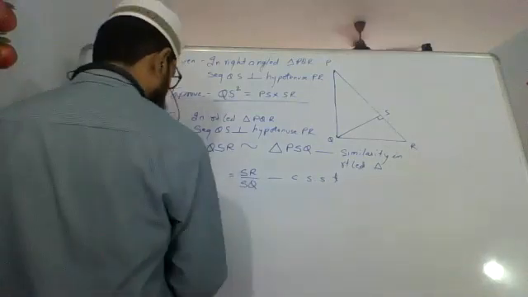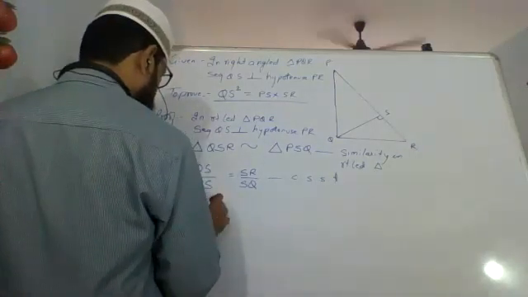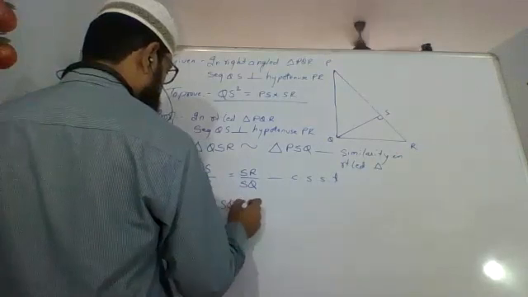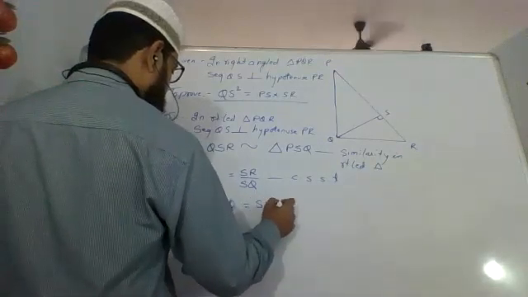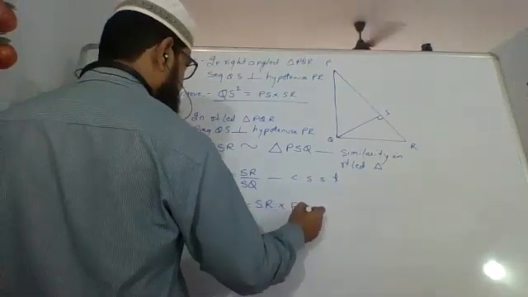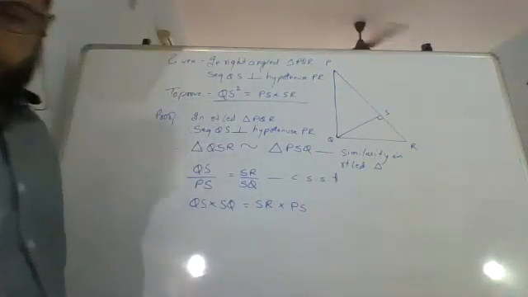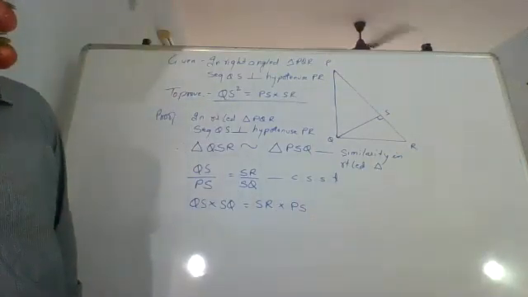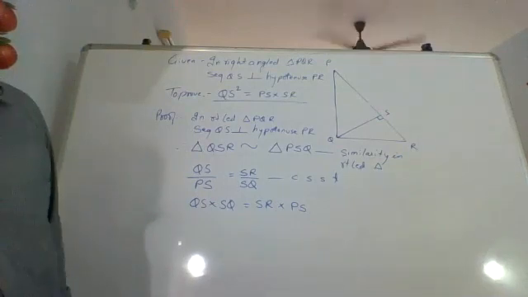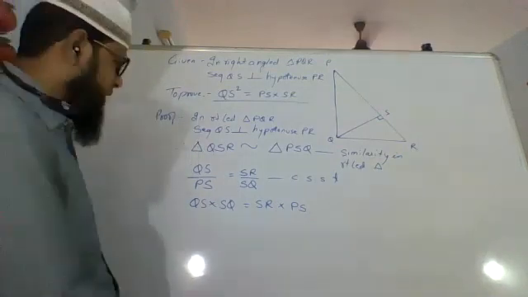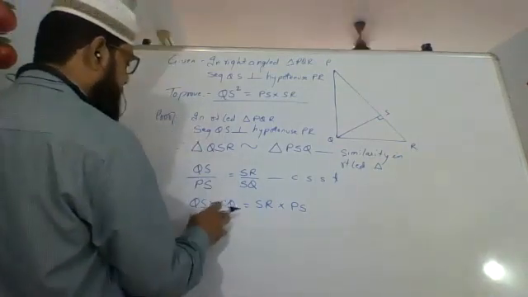Bring this SQ this side. So QS into SQ equals SR into PS. Rearranging, in place of SQ I'll write QS.